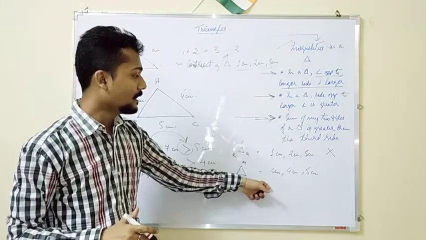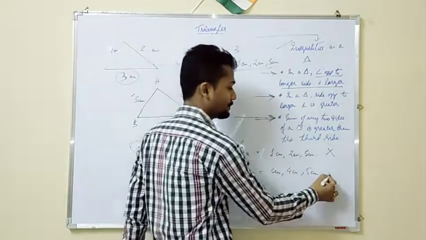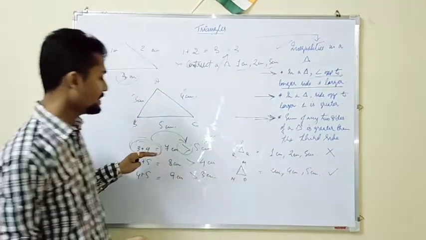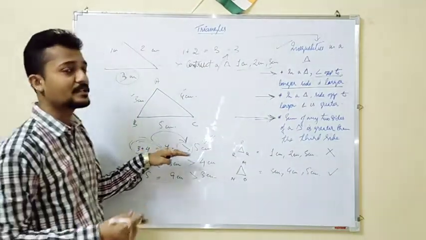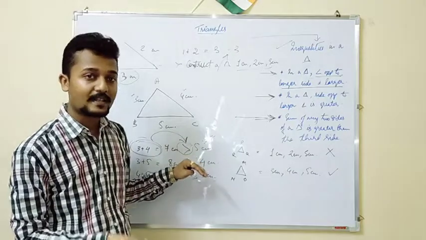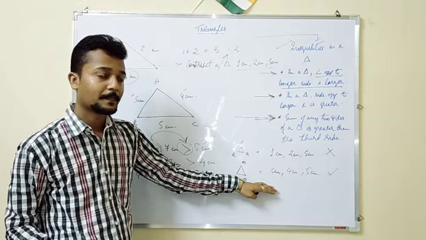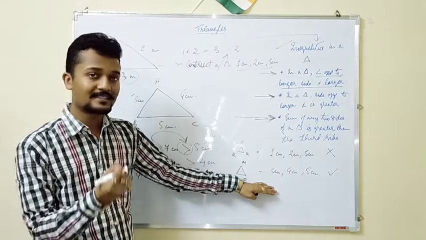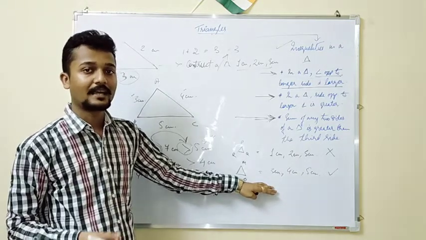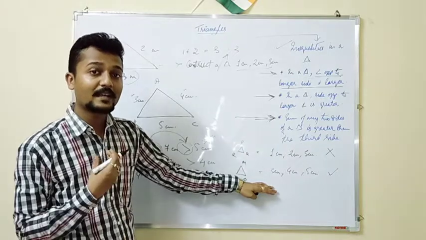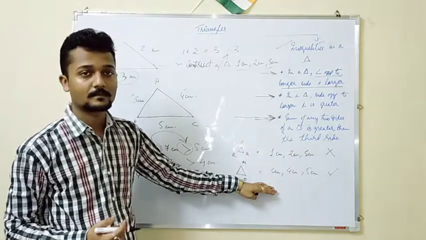And here I am saying that it is possible because when we add the sum of two sides, we are getting that it is greater than the third side. That means it should be possible. So what you have to do is just try to construct and check whether whatever I have said is correct or not.